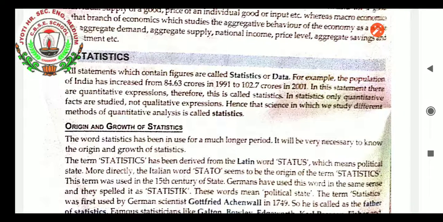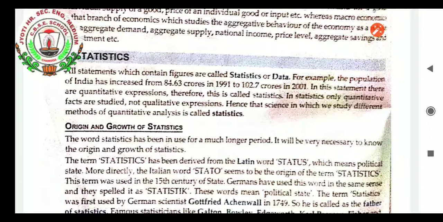This is a complete statistic because it is showing two data points for different years, and from there we can calculate how much the population has risen. Then we can find out what the causes of the increase in population are, and how we can sort out the problems of the economy which arise because of the population increase. All this study can be done only by statistics, which helps us make a numerical study of the particular data given to us for sorting out the problems of economics.